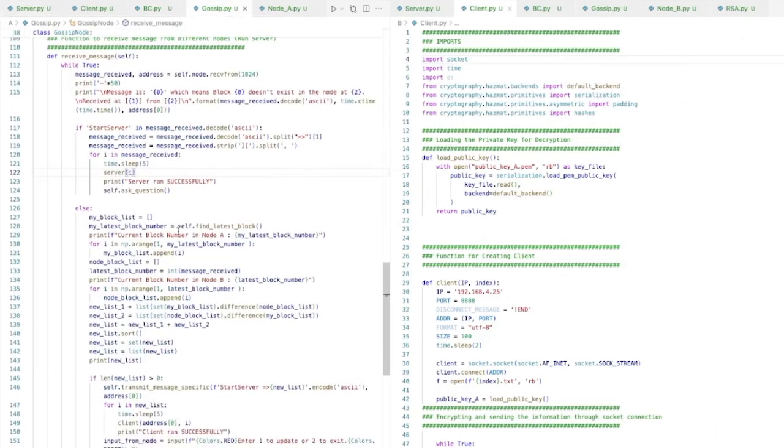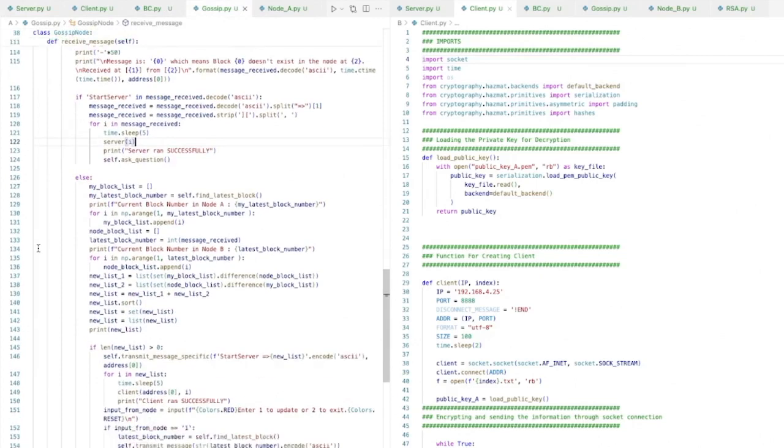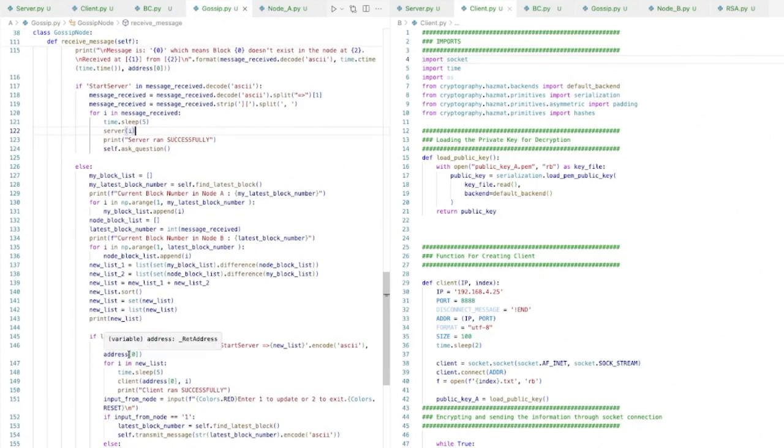As you can see in this server, this index is basically the same index. All right. So then there's one step of just printing out my block number in my node and the other node, and then if the new block is not present, then it will ask the other node to send that block. Otherwise, if this node has the current block, then it will forward the current block by being the client.